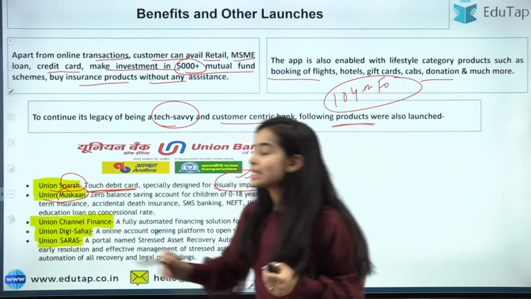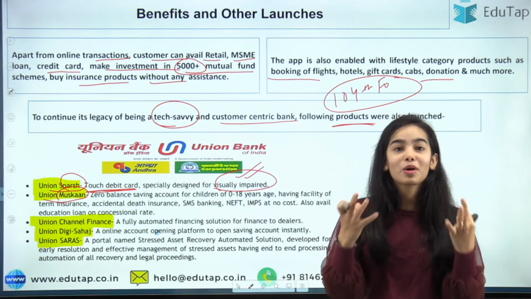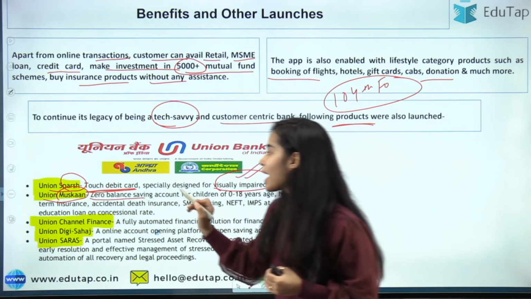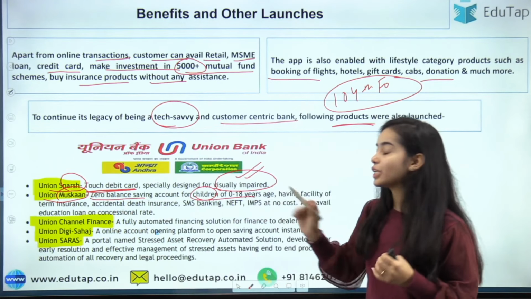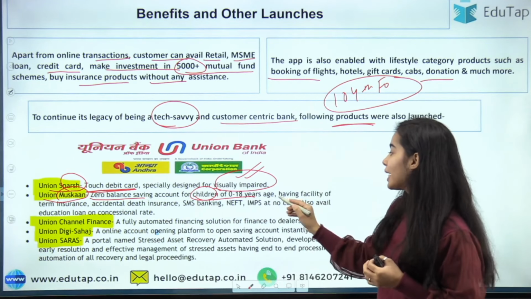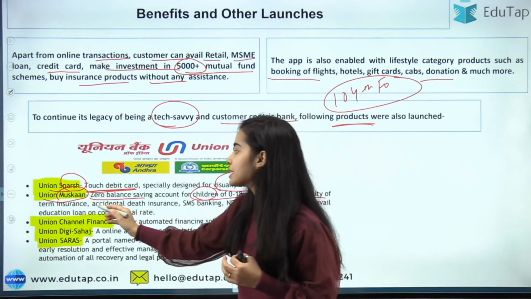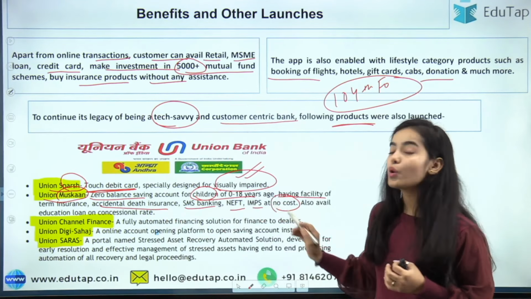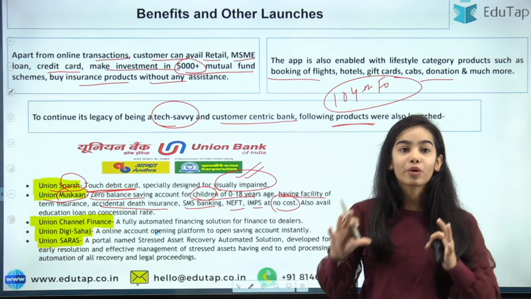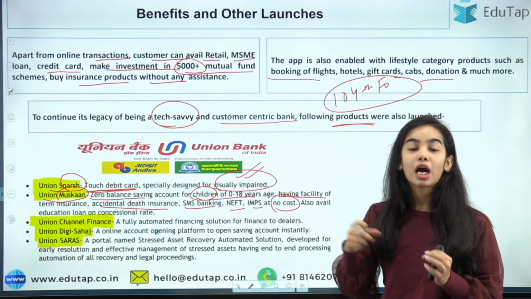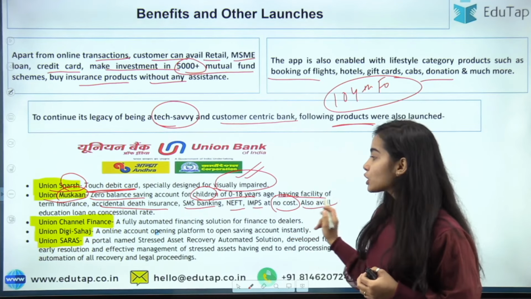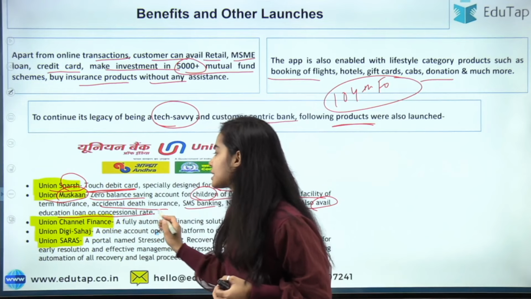Union Muskan. Muskan is smile, and when we hear about smile, we think of children. So Union Muskan is a zero balance savings account for children of 0 to 18 years of age. It has the facility of term insurance, accidental death insurance, SMS banking, NEFT, IMPS at no cost. At no cost at all, the children can have a savings account, different kinds of insurance, and do NEFT and IMPS. They can also avail an education loan at a concessional rate.